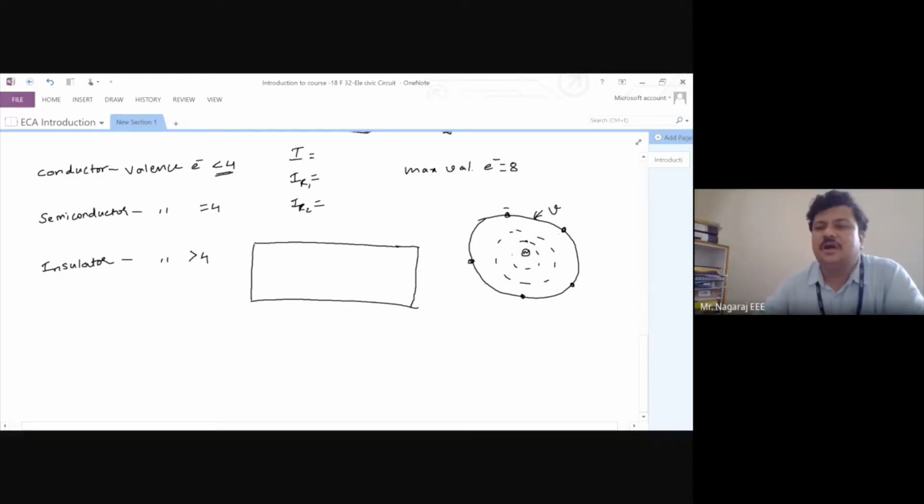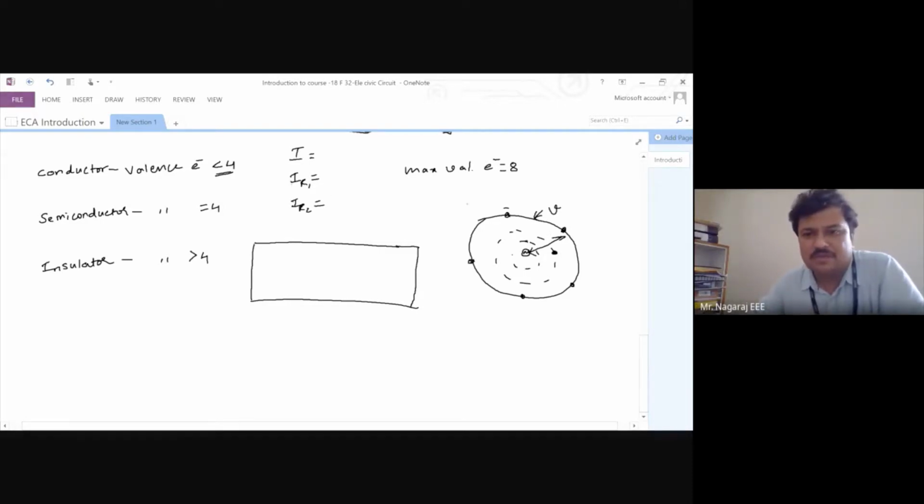Because the outermost orbit will have minimum attractive force between the nucleus and the electron. If I want to detach an electron from the second inner orbit, I need more energy. So to detach a valence electron, I need less energy. So to make electrons free, it is more suitable from valence orbits.